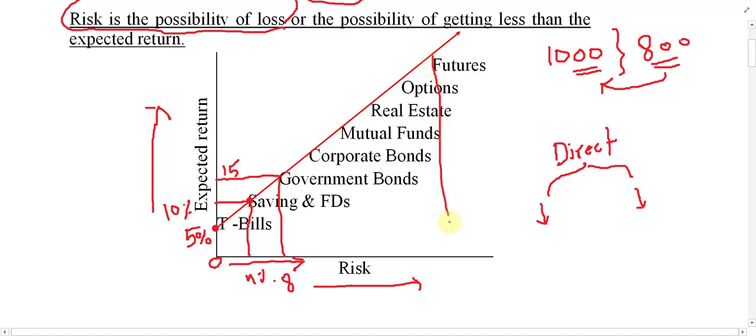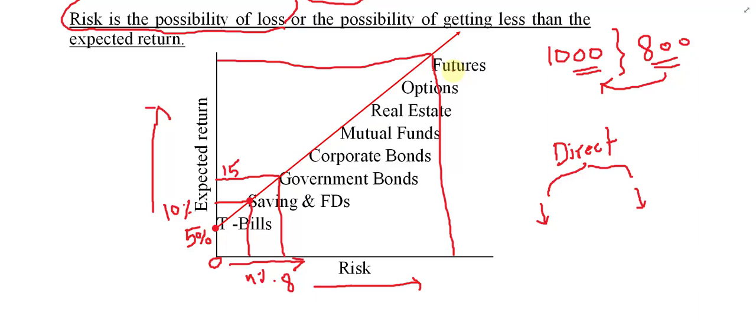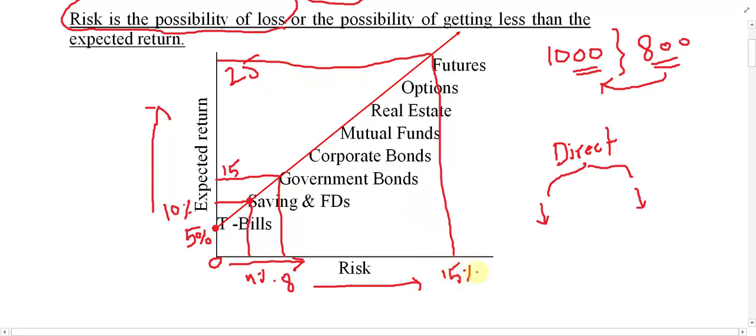Till we reach the maximum, the peak point, and that is, of course, for example, future. Future is also one of the securities, right? And of course, you can find the future in the forex market. You can find it in the commodity markets. You can find it in any market. This is one of the ways of hedging the risk. For example, the return of this one might be 25%, or even more than that. And risk also might be increased to 15%, for example, right? So as much as you move upward, risk and return increase.